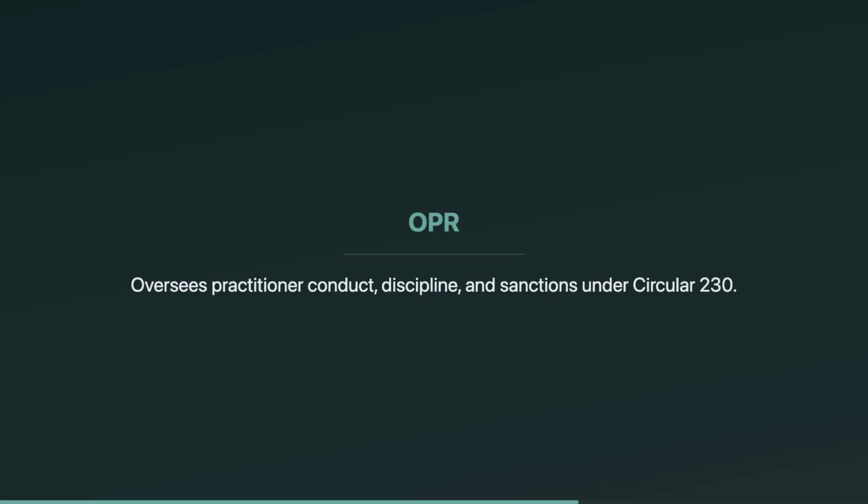Now zoom out to oversight. The IRS Office of Professional Responsibility, OPR, is about conduct and discipline under Circular 230. Think investigations, disciplinary proceedings, and sanctions like censure, suspension, or disbarment. If the question is about ethics violations or whether someone can be sanctioned, that's OPR territory.